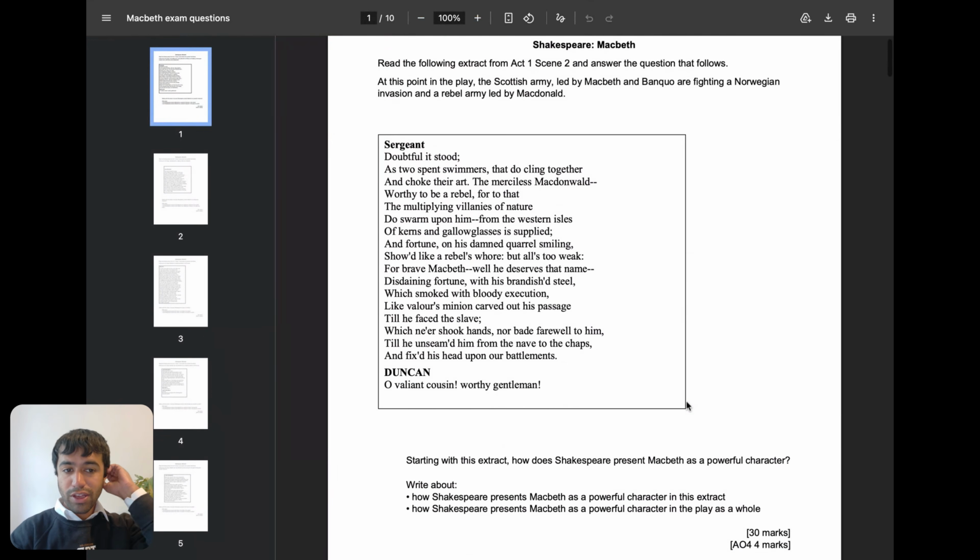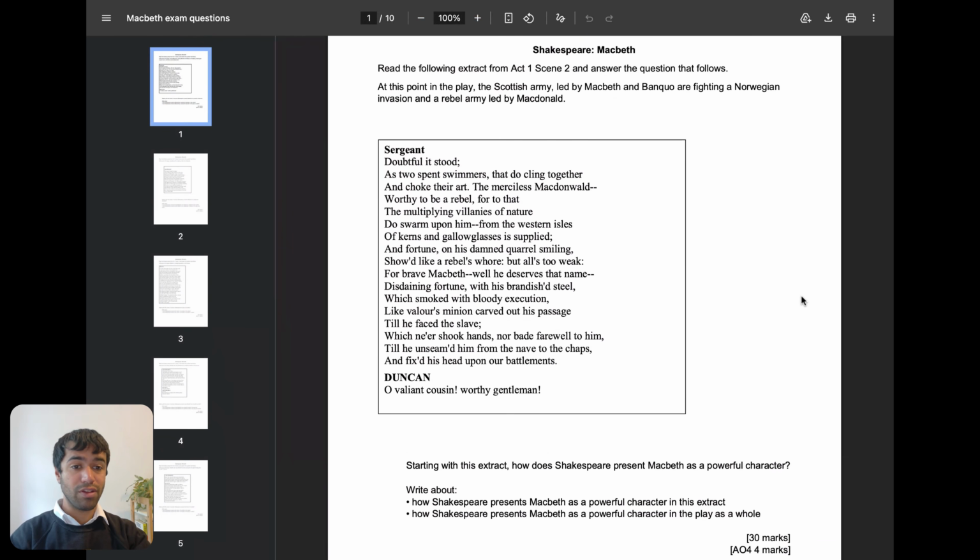So in the exam, you get something like this. For Paper 1, if you're studying a Shakespeare text and a 19th century novel, both of them will be like this. You get an extract from the whole play, and you get a question based on it.